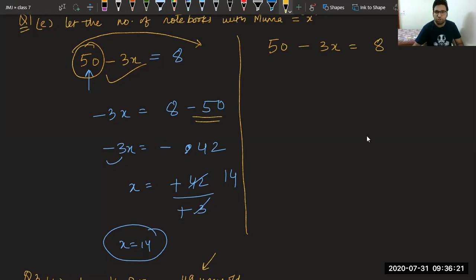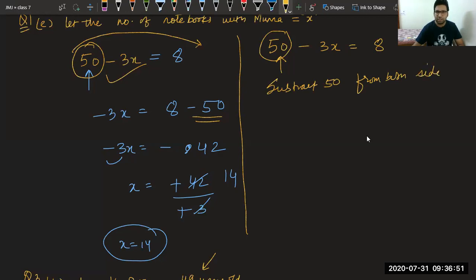So first of all, we want to get rid of 50. What will we do on both the sides? Please tell me. If we want to get rid of 50, what shall we do on both the sides? We are doing it with the inverse method. So we will subtract 50 from both sides.